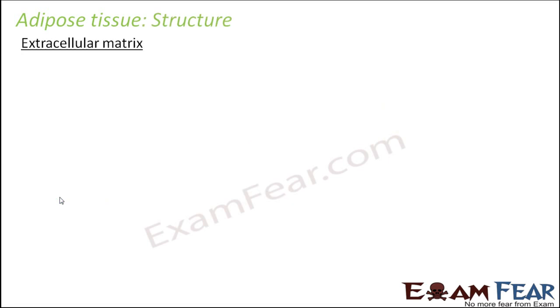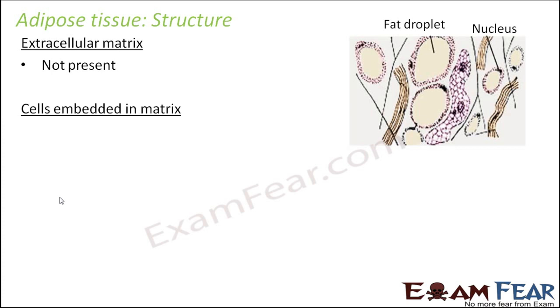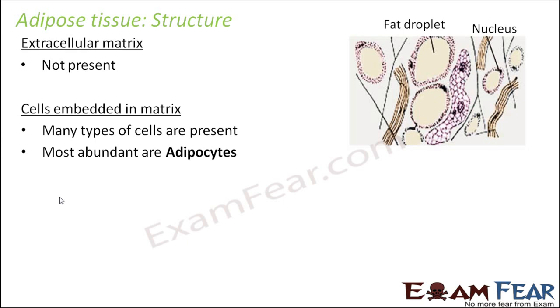So talking about the structure of adipose tissue, the extracellular matrix here is not present. So the extracellular matrix itself is absent. What about the cells? The cells forming adipose tissues, well, there are many types of cells which are present. Most abundant are adipocytes. So for bone it is osteocytes, for cartilage it is chondrocytes, for adipose tissue it is adipocytes. So here you can see these are the fat droplets, and this is how the tissue looks.